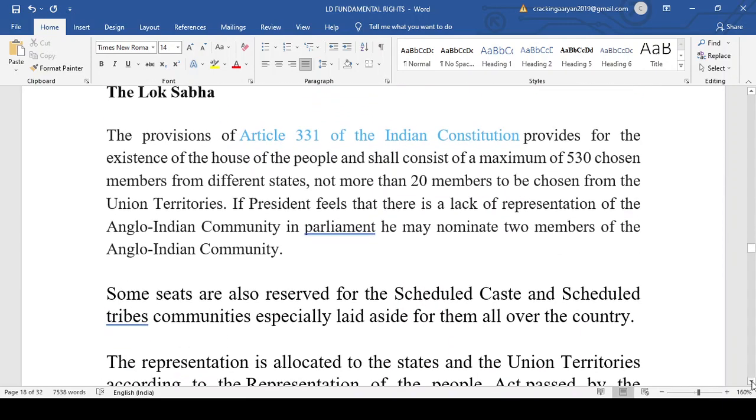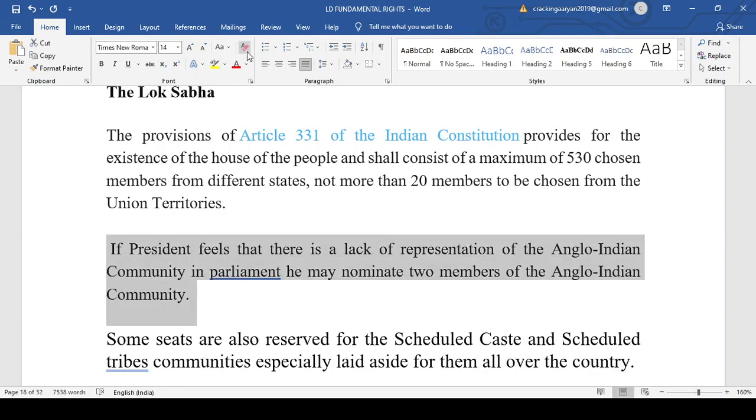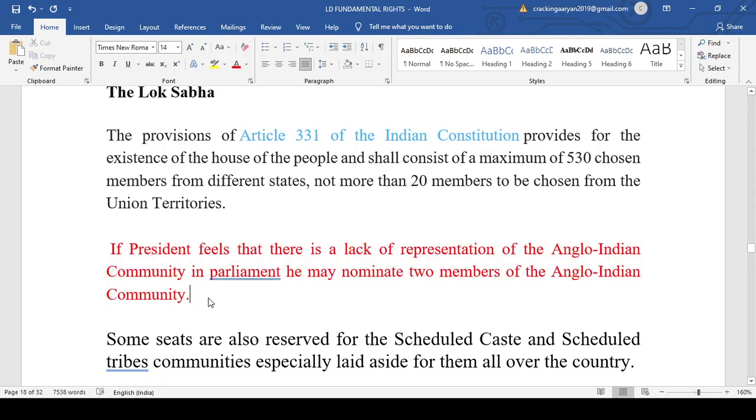The Lok Sabha consists of a maximum of 530 members who are elected from the different states, and 20 members come from the union territories. Now see this line, I have written it knowingly and intentionally: if the president feels that there is a lack of representation of the Anglo-Indian community in the parliament, he may nominate two members of the Anglo-Indian community. Now this provision is no more.